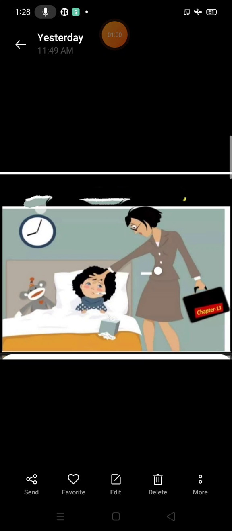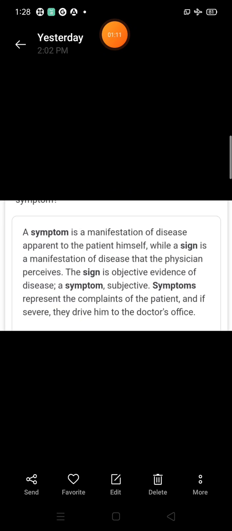A symptom is subjective and a sign is objective. Finally, you can say a symptom is a manifestation of disease apparent to the patient himself, while a sign is a manifestation of disease that the physician perceives.